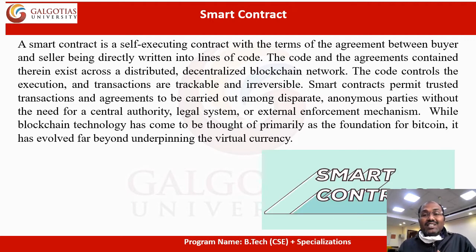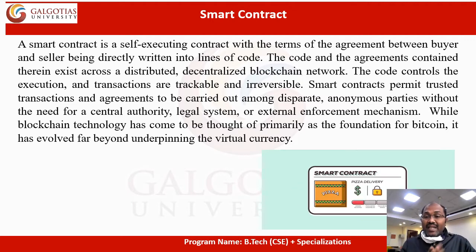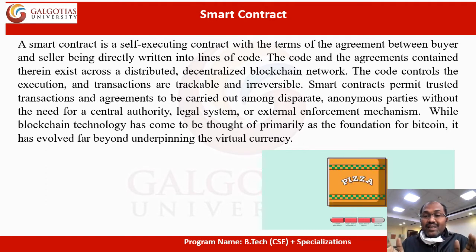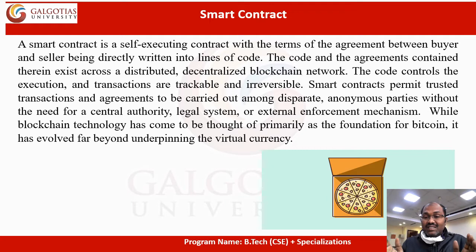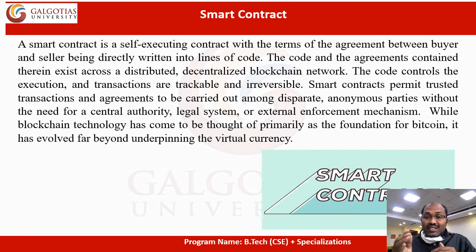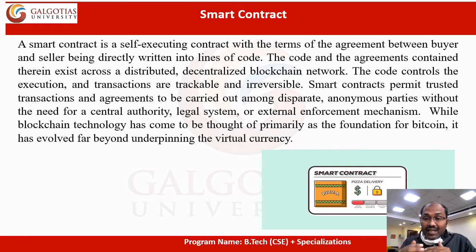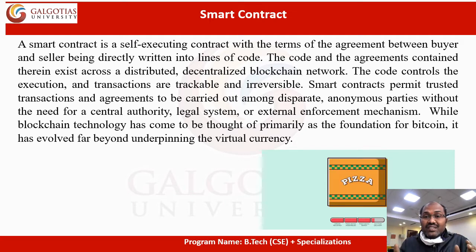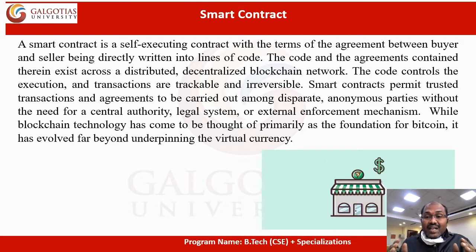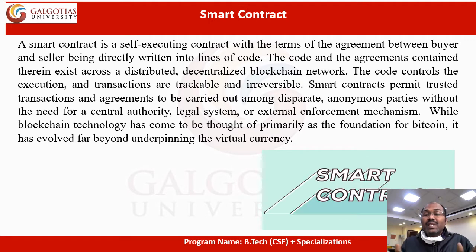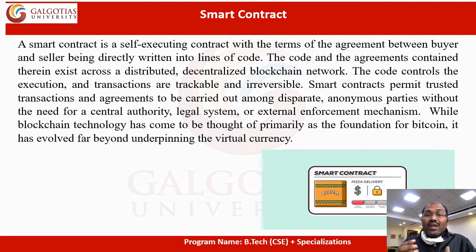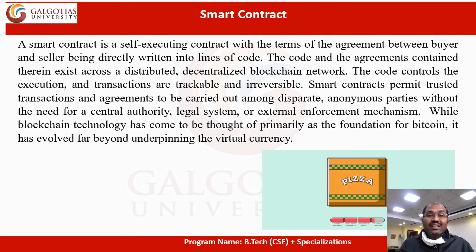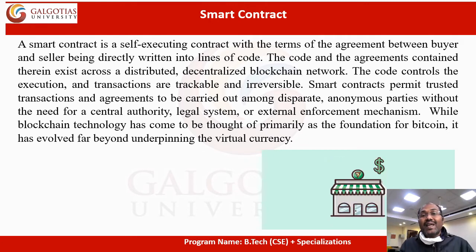A smart contract is a protocol and agreement between the sender and receiver who make transactions. It is software that can run between the sender and receiver to complete the transactions successfully. A smart contract is code. It is an agreement between buyer and seller, directly written into lines of code.